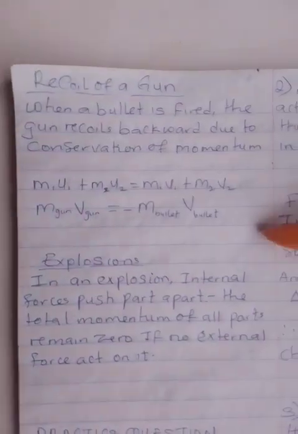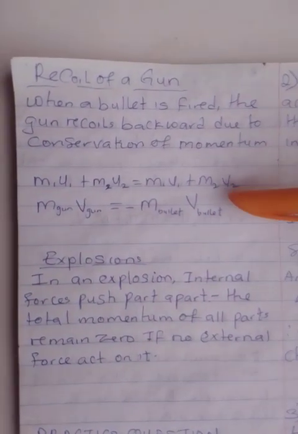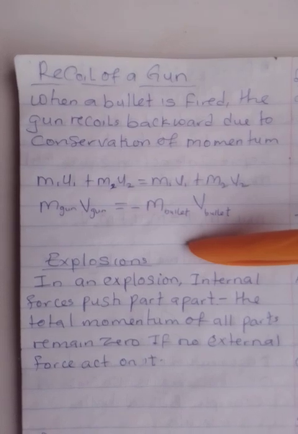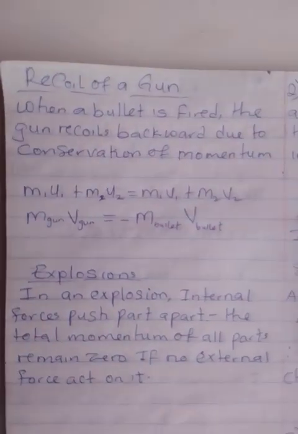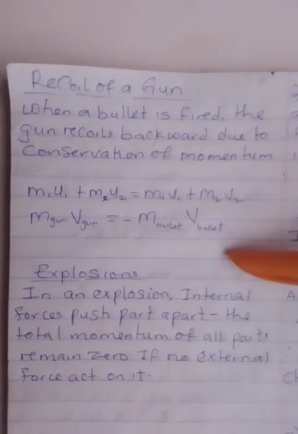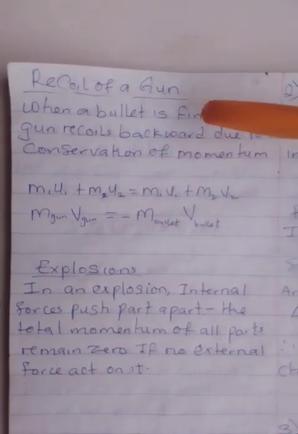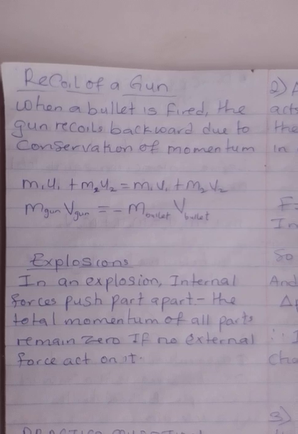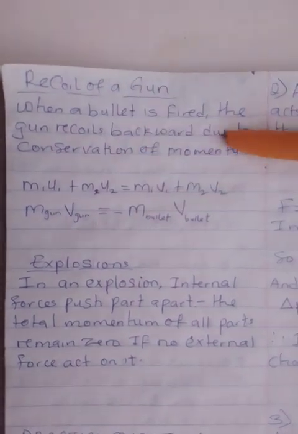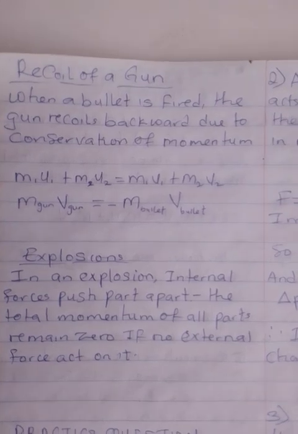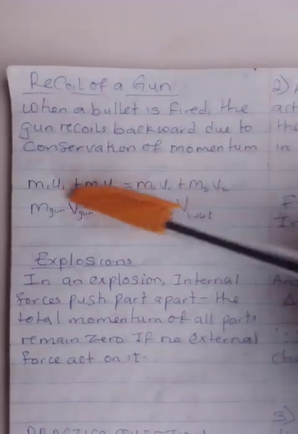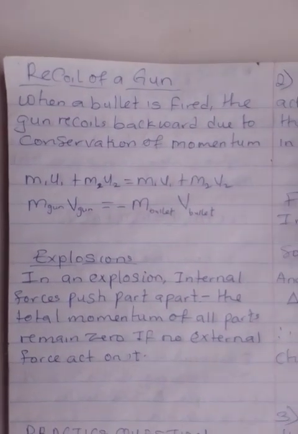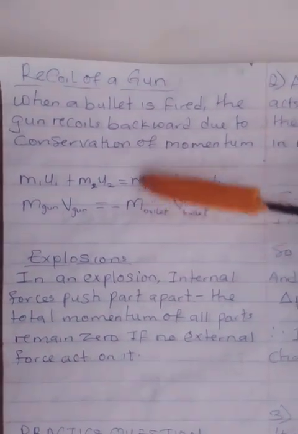Before the collision, the momentum is 0 because they are not moving. After the collision, the gun moves backward, while the bullet moves forward. So when the bullet is fired, the gun recoils backward due to conservation of momentum. Here m1u1 plus m2u2 equals m1v1 plus m2v2, the normal momentum formula. The initial side becomes 0 because the gun is from rest, so the only thing left is the final side.